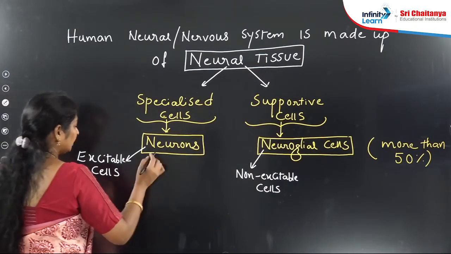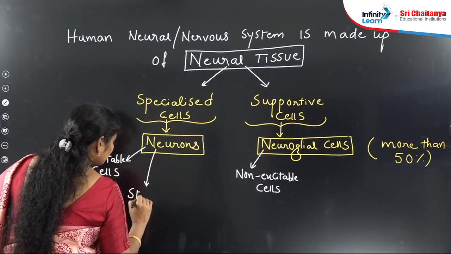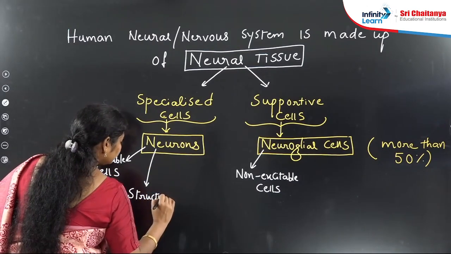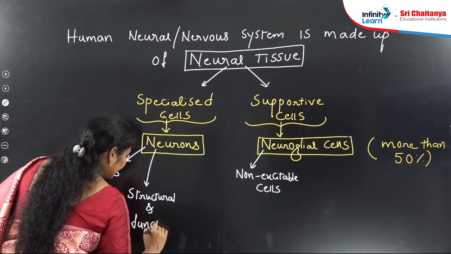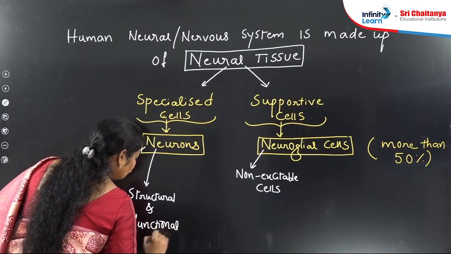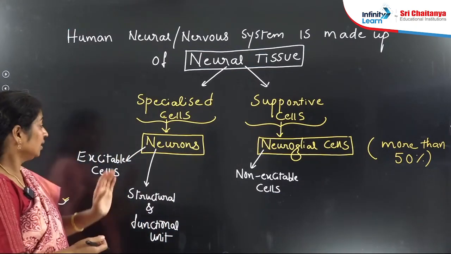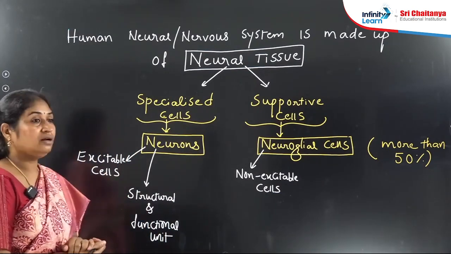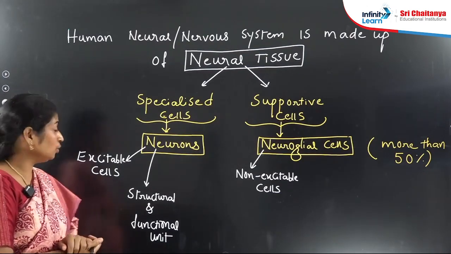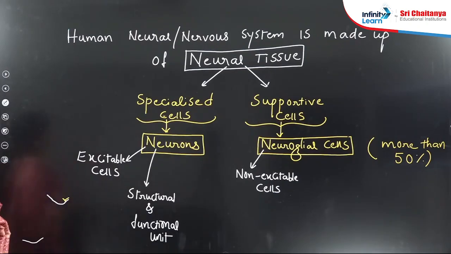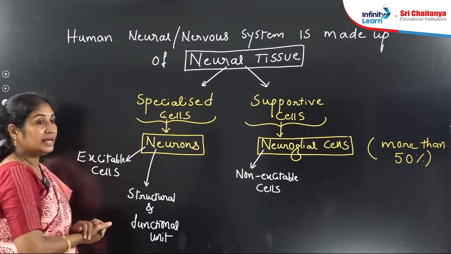And one more point. Neurons act as the structural and functional unit of the nervous system. So why are we considering neurons as the structural and functional unit of the neural system? Because neurons have a special ability.